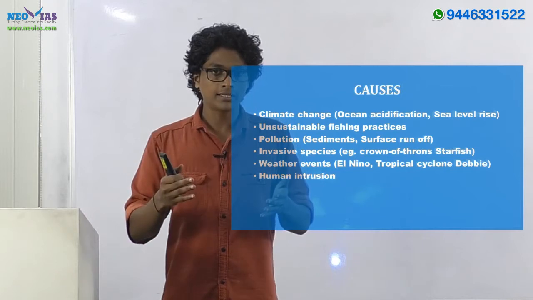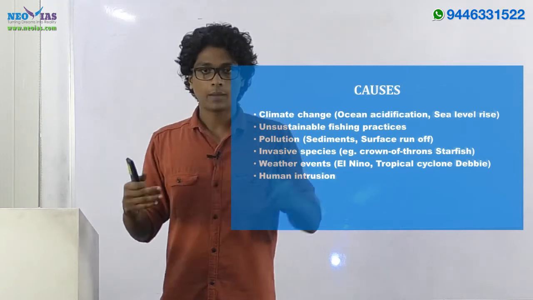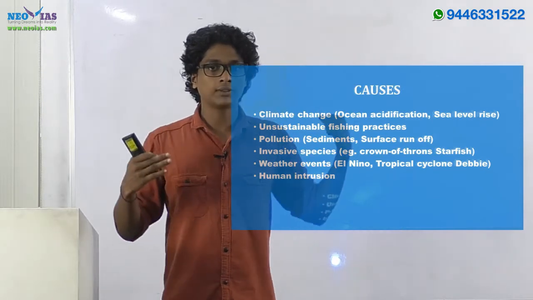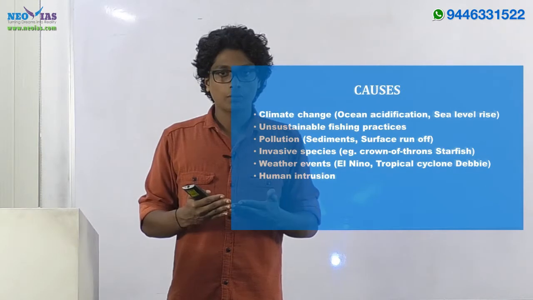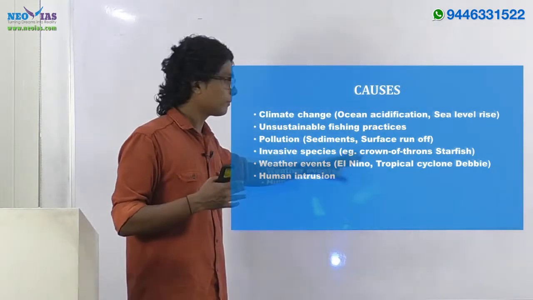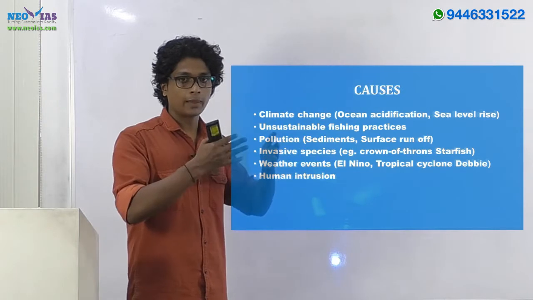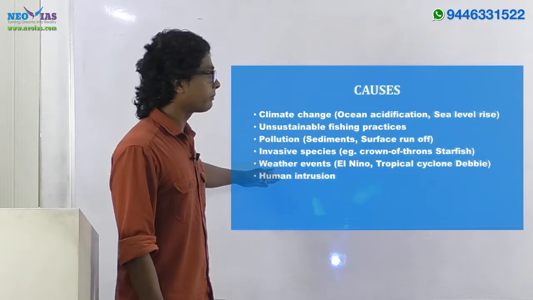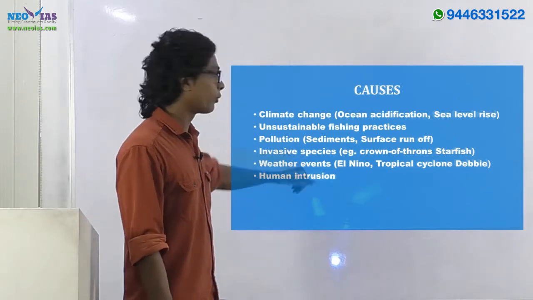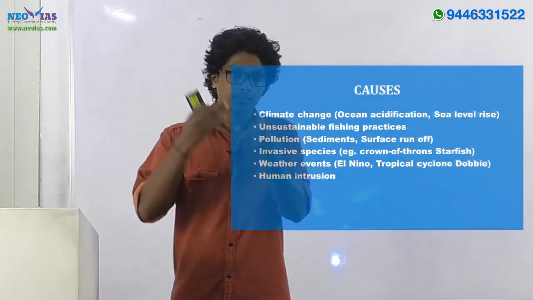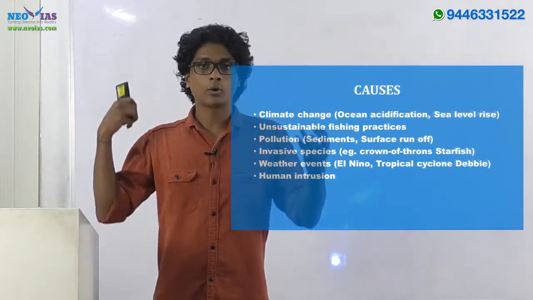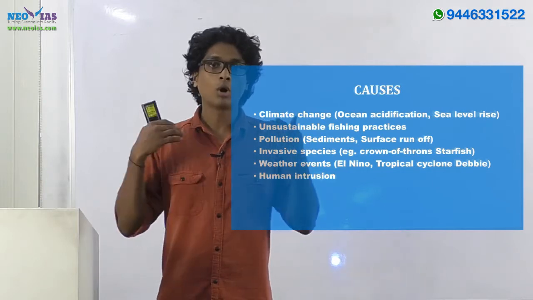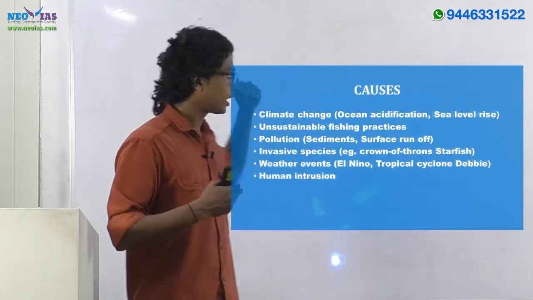And if coral bleaching is sustained for different seasons, for a longer period, the corals will end up dying. So sustained coral bleaching will result in the corals dying off, and they won't be able to regain their previous shape. Next aspect you can bring up is human intrusion, in the sense of unsustainable tourism, or exploiting the coral reef for occupation purposes. These kinds of things add more pressure on the coral reef, which results in their dying off.